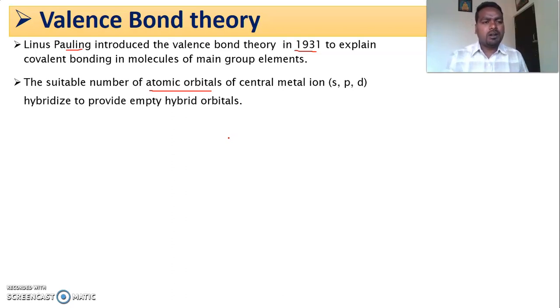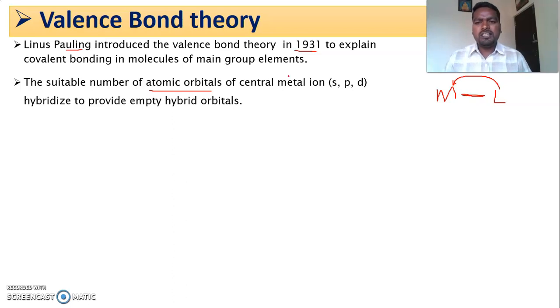In the coordination bond formation between a central metal ion and a ligand, the ligand is a species which donates a pair of electrons to the central metal atom, and the metal ion accepts a pair of electrons from the ligand and forms a bond. It is called a coordination bond.